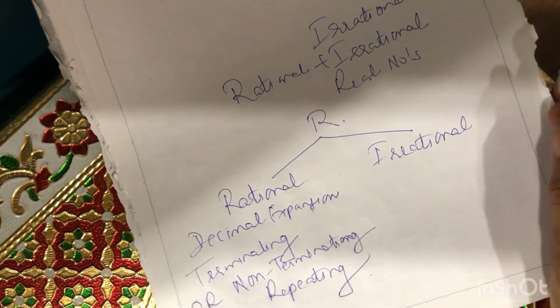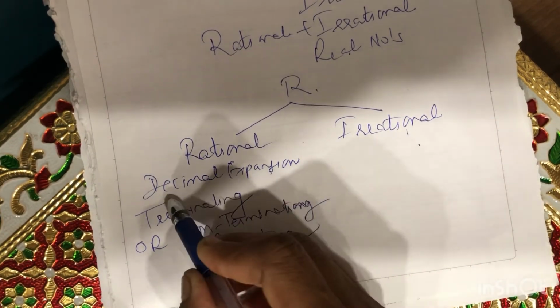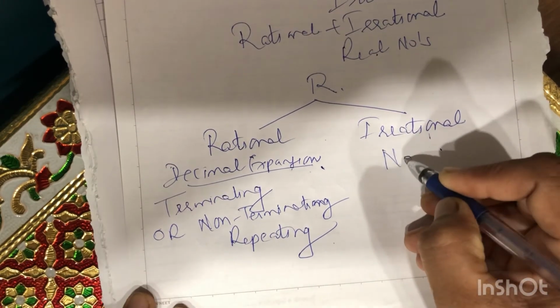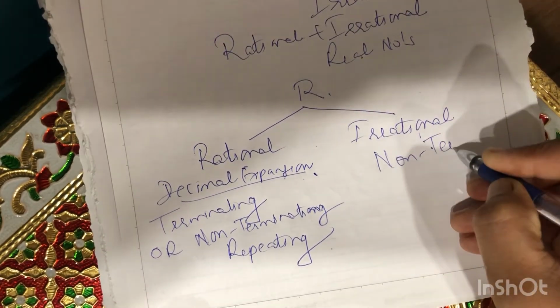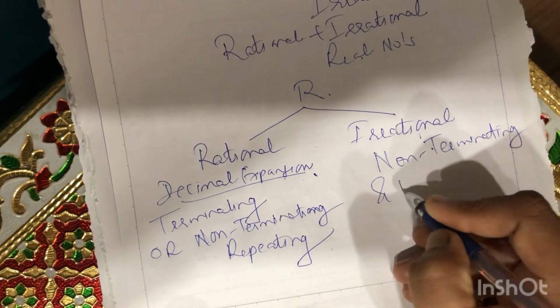Whereas when we talk about irrational numbers, then the decimal expansion will be non-terminating and non-recurring.